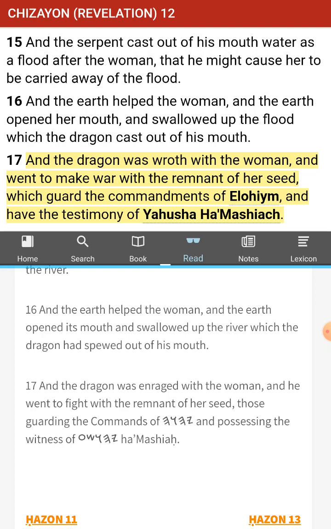But what we need to do right now is we need to keep the laws, statutes, and commandments of our Creator. Those are the people who are saved. And even if you have Hasatan and the dragon and all these people fighting you because you're keeping the law, statutes, and commands, that's a good thing. Look, our Creator will save us. Our Creator has the power to save us. He will interfere and He will intervene and He will come into the acts of darkness and He will save His people. It's happened throughout all of Scriptures.